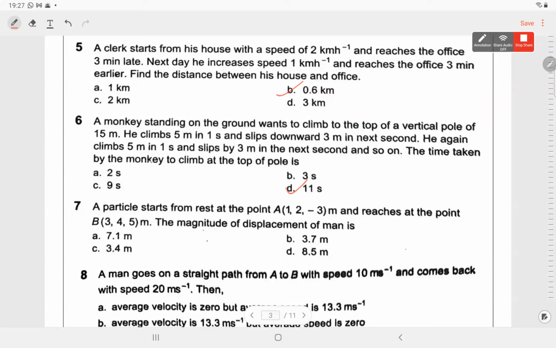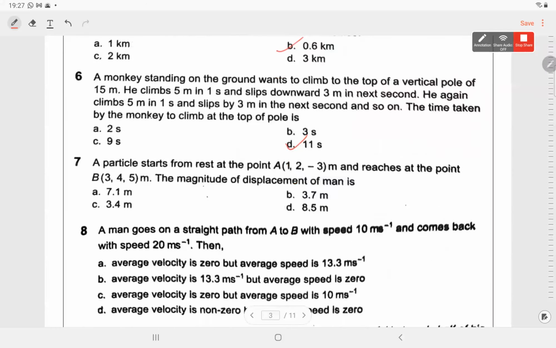Also, it will be D. Question number 6, does anyone have a doubt? Should I explain this? Yes, you can explain it again. Should I explain question number 6?